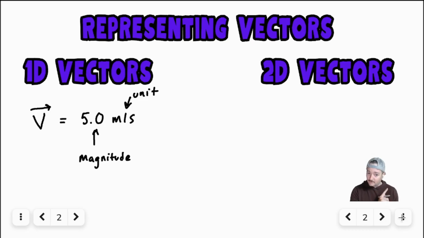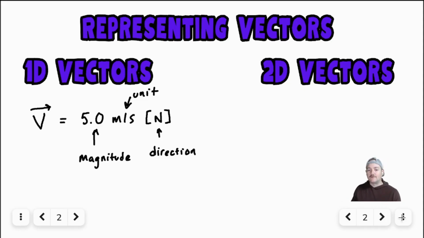And that's it. That's our, oh, not quite. We forgot something. That right there, as it's written, is a scalar. We're missing the direction. So we'll add in my favorite direction, north, and that right there is our direction. So that's how we would represent a 1D vector. A 1D vector means north or south or east or west, but not both.